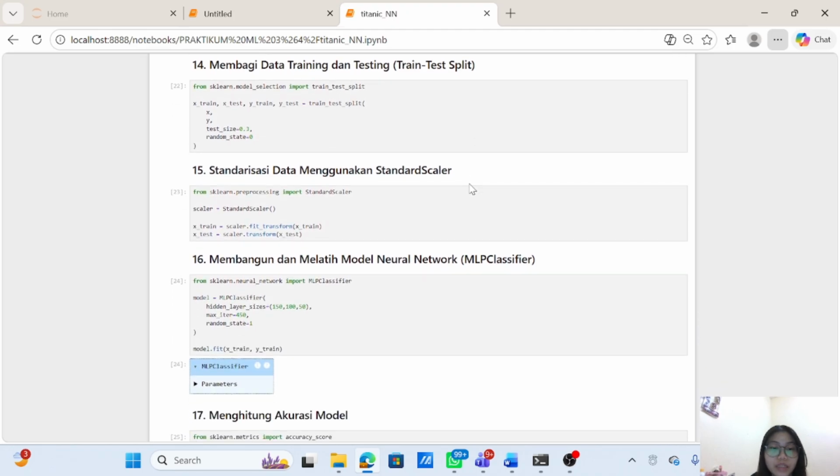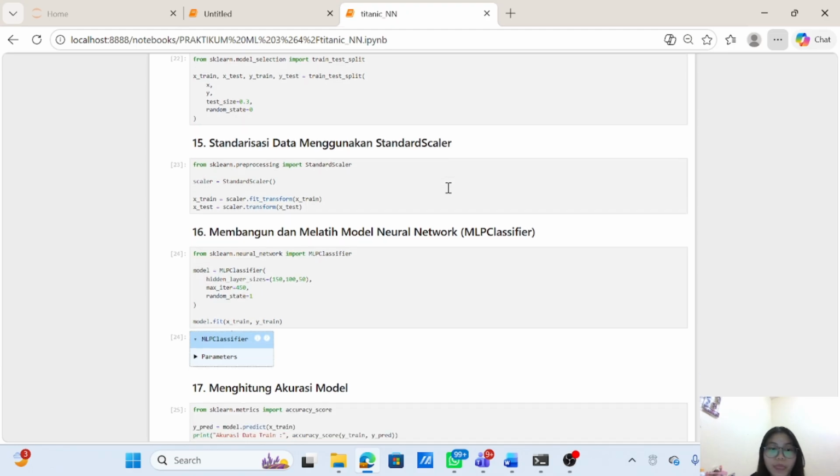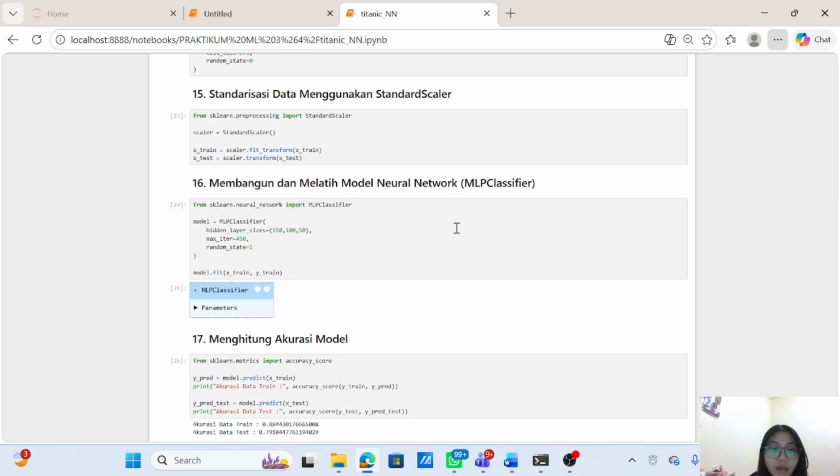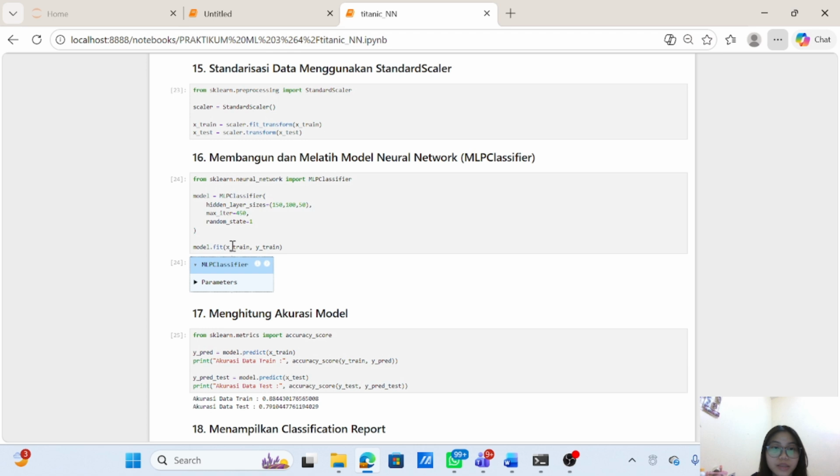And the standardization: I standardized the data using StandardScaler. This process ensures that all features have a similar scale, which helps the neural network learn more effectively. The next step is building the neural network model. I used an MLP classifier with 3 hidden layers, and the model was trained with a maximum number of iterations.